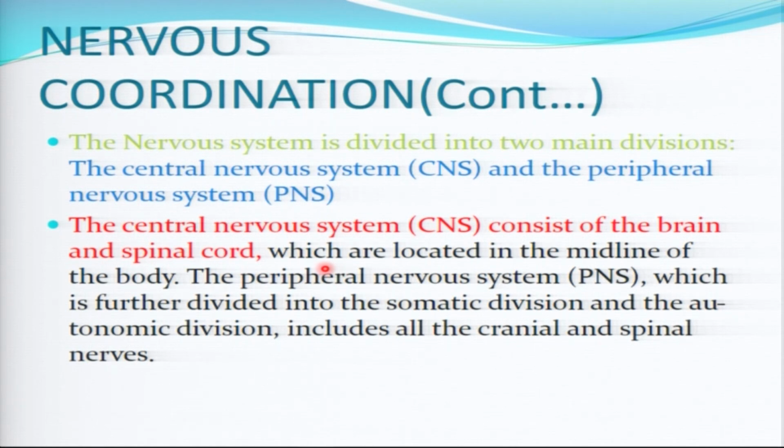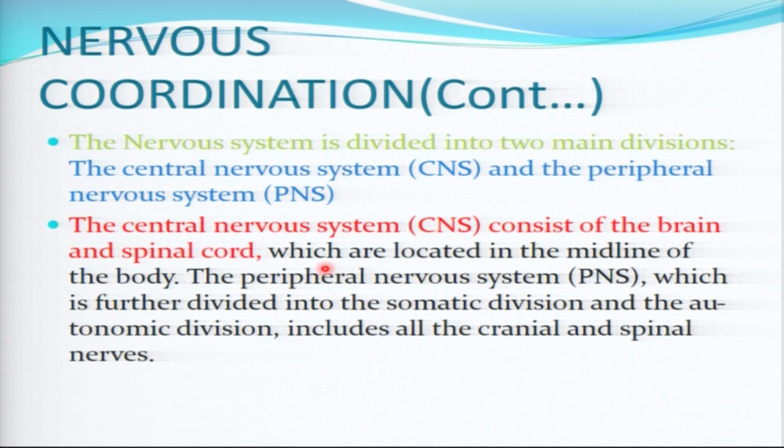Now, what are the components of the nervous system? So the nervous system is divided into two main systems.